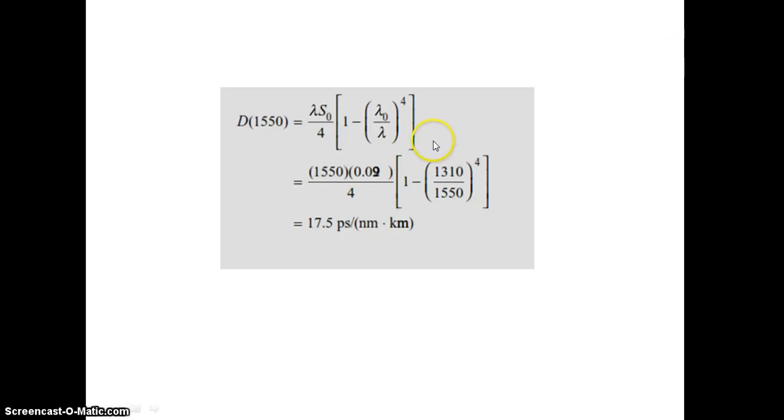Thank you. So in this unit we have discussed the various dispersion mechanisms, like material dispersion and waveguide dispersion, and also we have discussed the characteristics of single mode fiber. Thank you.